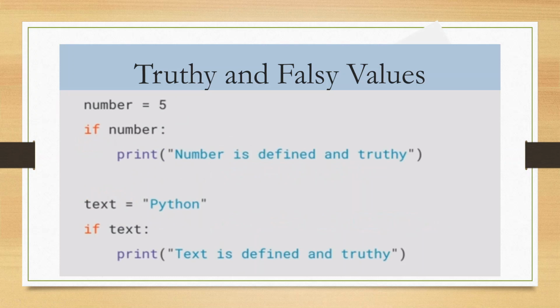You will see some other programming languages having utility methods, especially on strings, called is null or empty, or just is empty, or similar. There is no need for this in Python, of course. The same can be said for Boolean and None. If you have a python_course equal to True variable defined, there is no reason for you to do anything along the lines of if python_course equal to True. That's just silly. Simply typing if python_course is enough.